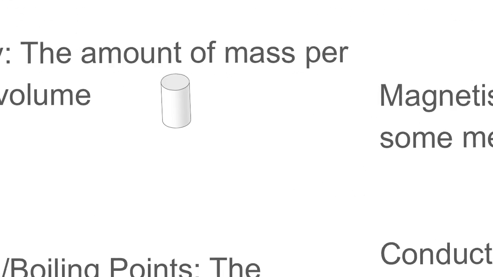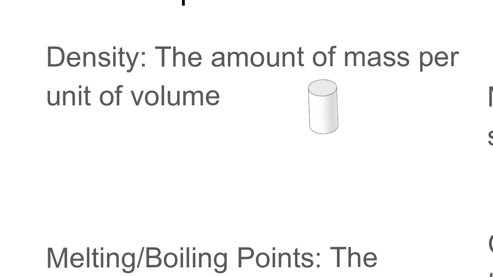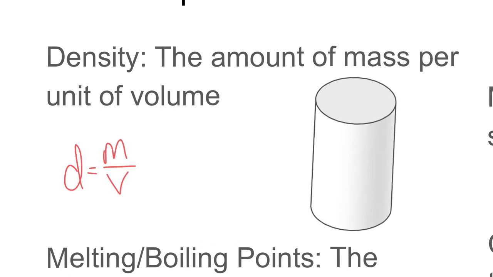And the first one that we're going to talk about is density, which is the amount of mass per unit of volume. And so if I have my unknown substance here, my little cylinder that I don't know what it is, I can use the density to help me figure that out because no matter how big or how small this substance is, it is going to have the exact same density. Density is equal to the mass of that object divided by the volume, the space it takes up. And so even if it takes up more space, I'm also adding a certain amount of mass in that object, and its density, this ratio of mass to volume, is going to stay the same.